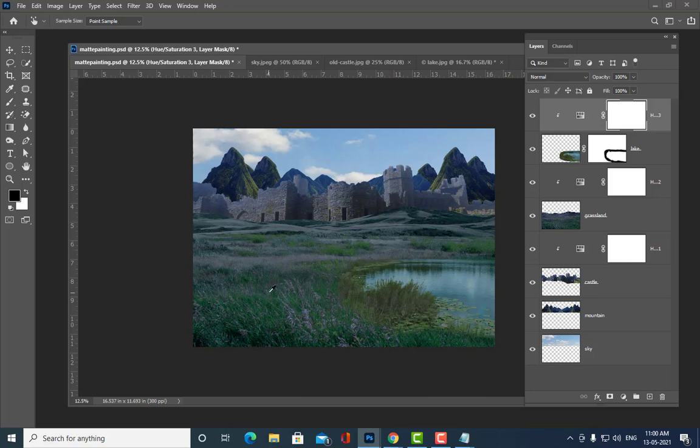So what type of object are we going to get? Because it is an old castle, we are going to get something related to that old era, or something that is part of history. So what are the things?